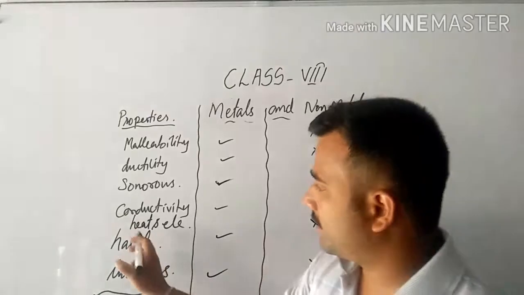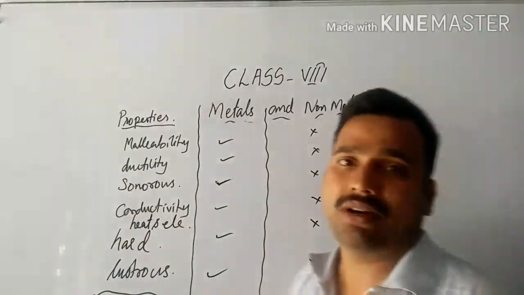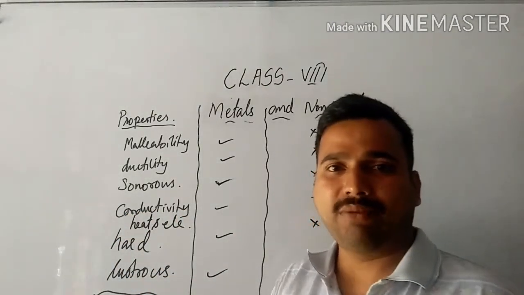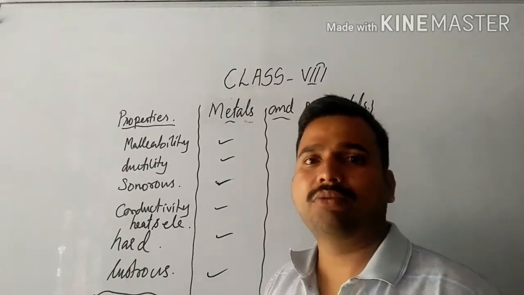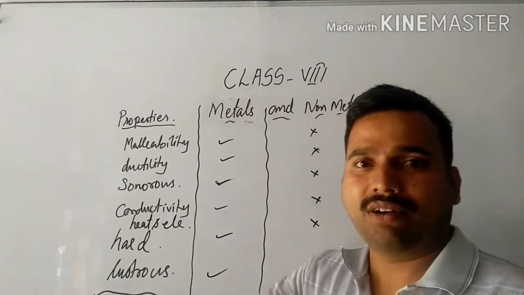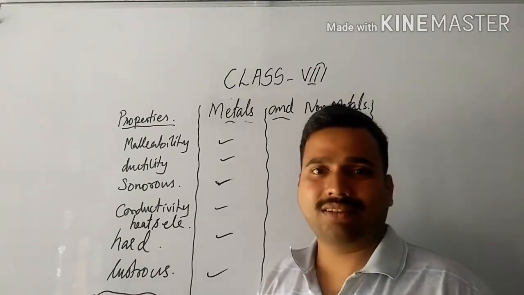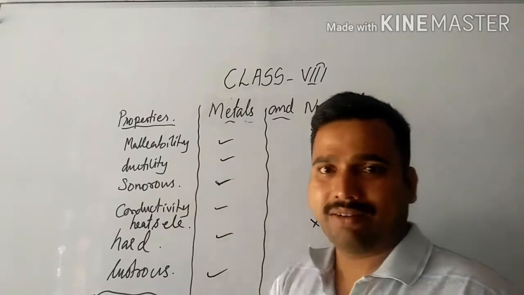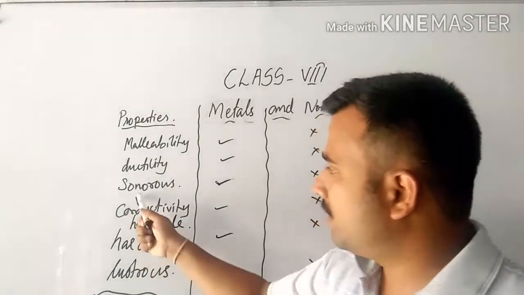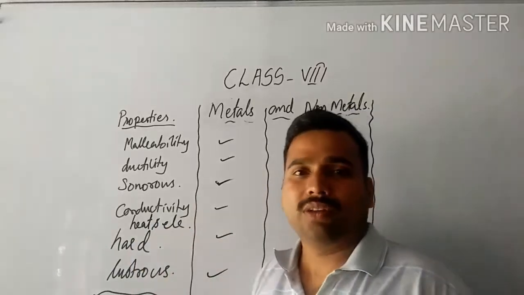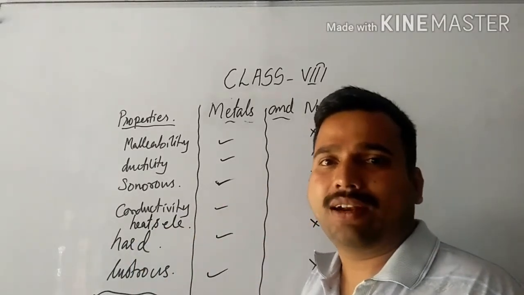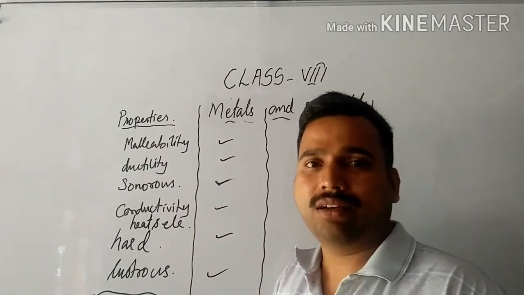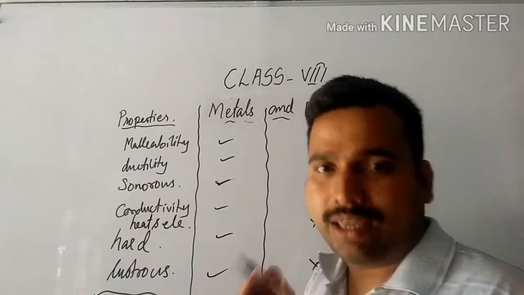Similarly, you can see here conductivity. Conductivity means what? If your frying pan is kept on the stove for a long time, and then you go and catch it, what will happen? Your hand will get burnt. So with that activity, we can understand that metals are good conductors of heat.